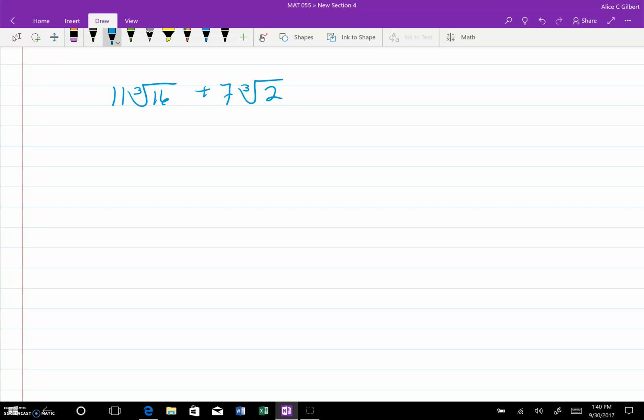Okay, so these are not like terms, but let's see if I can reduce the 16. 2 times 8, 2 times 4, 2 times 2, and 3 needs to be in a group. That's what my index tells me. Remember how I've been saying all along, you've got to say these radicals correctly or you won't know what to do. 11 times the cubed root of 16.